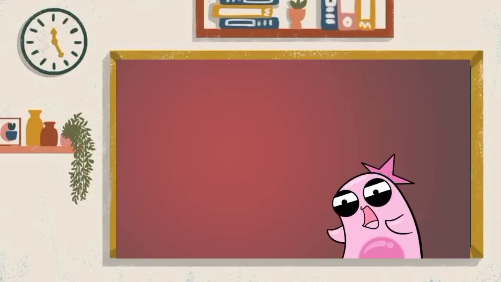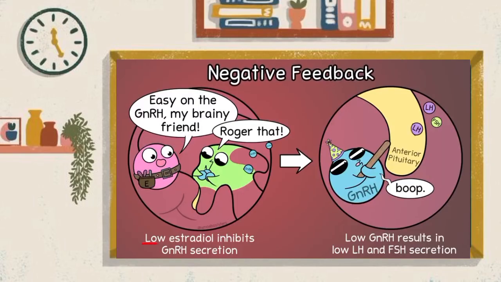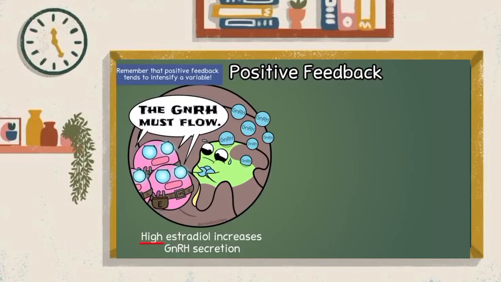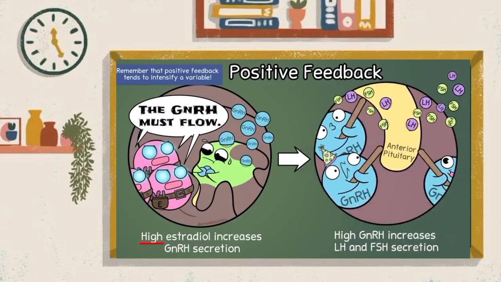Now it gets tricky here, so hang with me. While you remember low levels of estradiol inhibiting the hypothalamus and anterior pituitary, ultimately leading to low secretion of GnRH, FSH, and LH, high levels of estradiol actually stimulate these glands, resulting in more GnRH secretion through positive feedback. So when that estradiol reaches a certain high level, GnRH secretion will go up, and as expected with that, the anterior pituitary will start cranking out more FSH and LH.